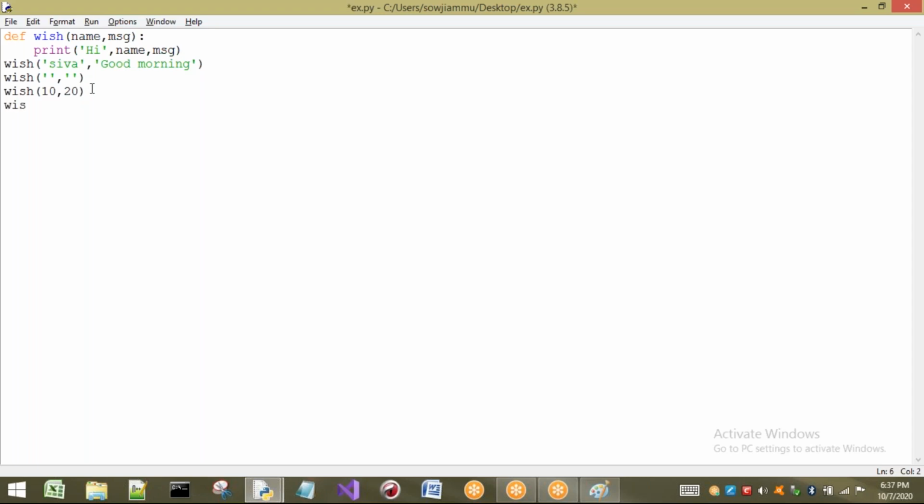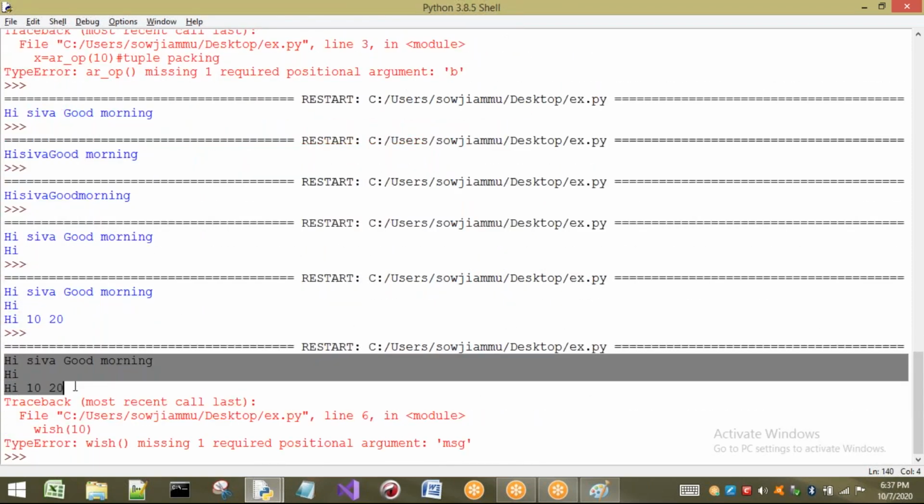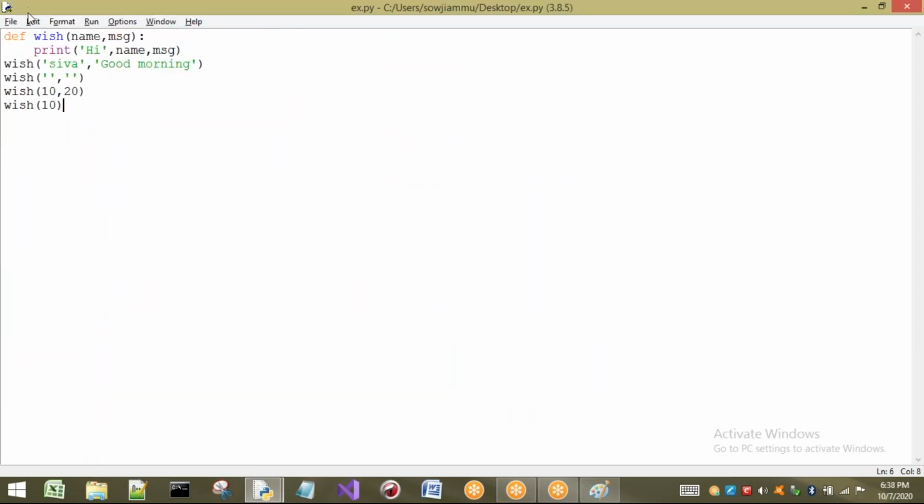But the main thing is that whatever number of parameters we have in that wish function, those many arguments only have to be passed. There are two, and I am passing only one. So what happens? Until the correct statements, it will execute. Wherever we get the mistake, at that point we get an error. At which line? The sixth line, that is 1, 2, 3, 4, 5, 6, the last line.